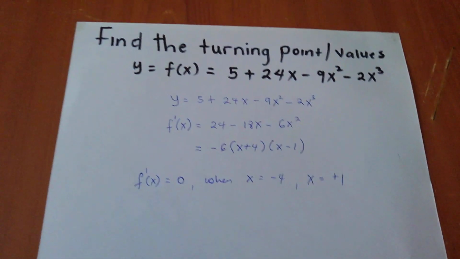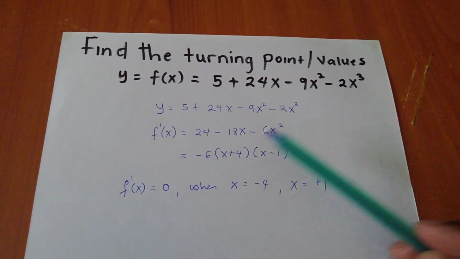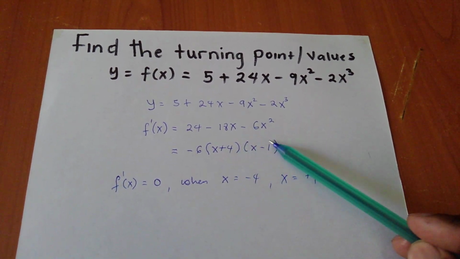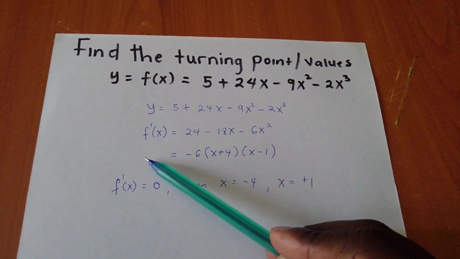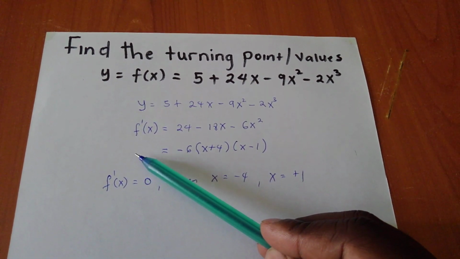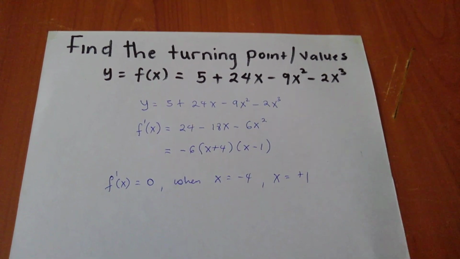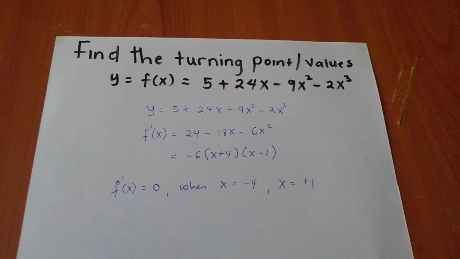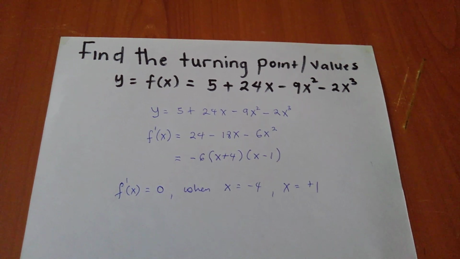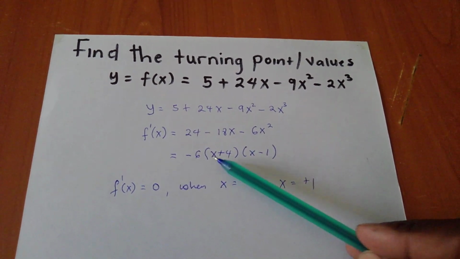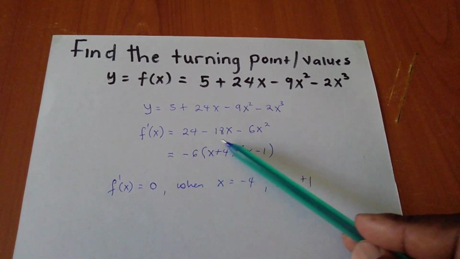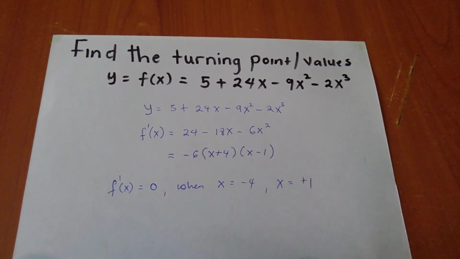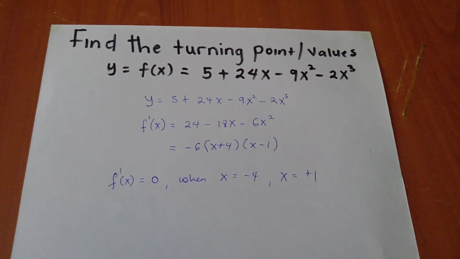I think that one is not hard to understand. If I put here negative 4 as x, everything will be 0. At turning points, my dy/dx has to be 0. You have to know it. If I put negative 4 in here as x, the whole thing will be 0. If I put 1 as my x, everything will be 0.